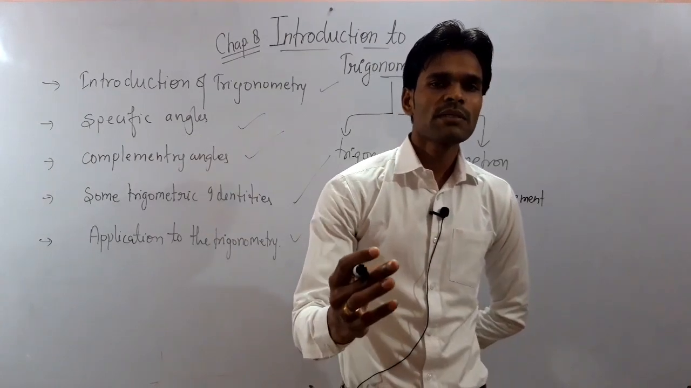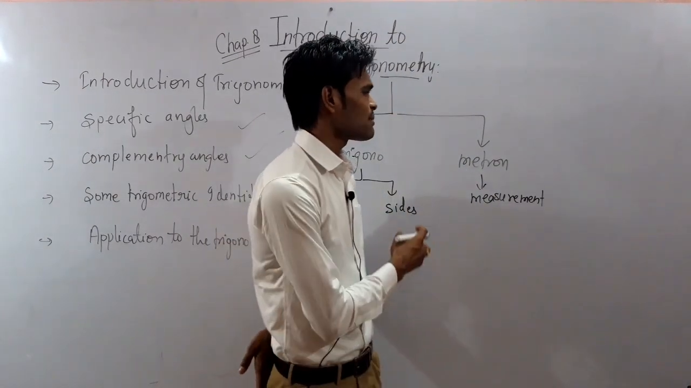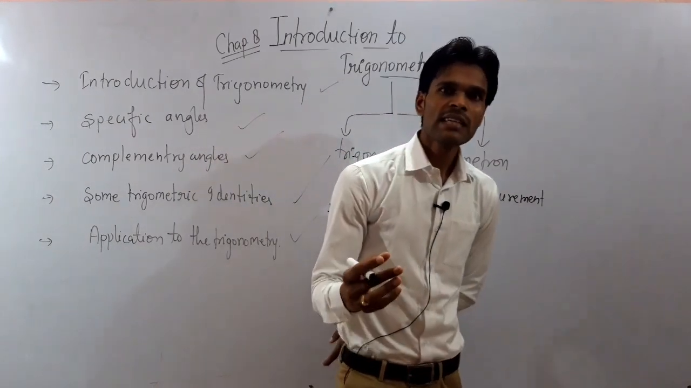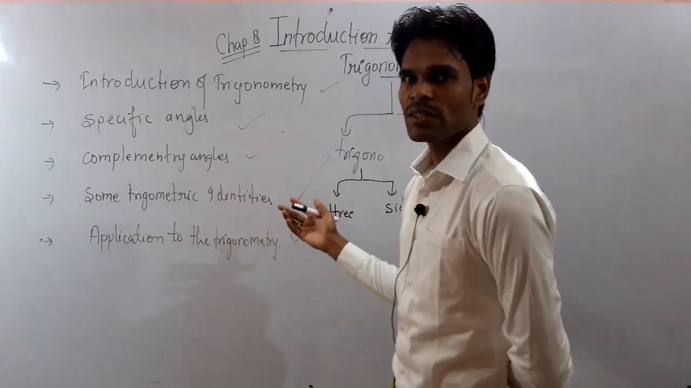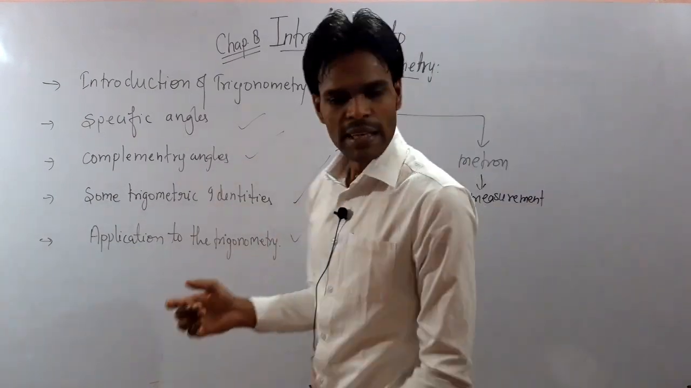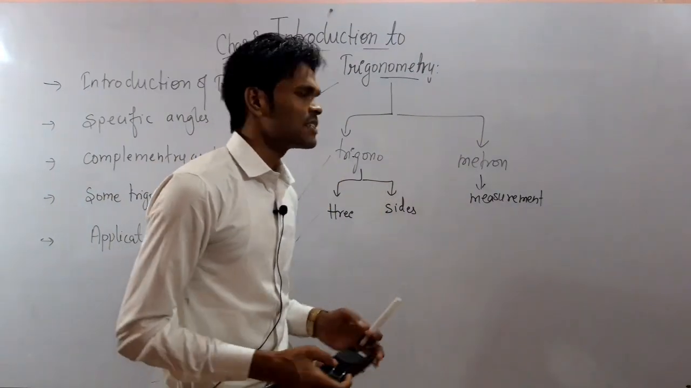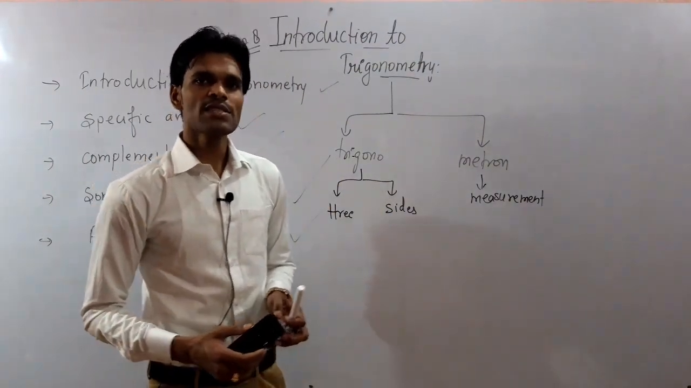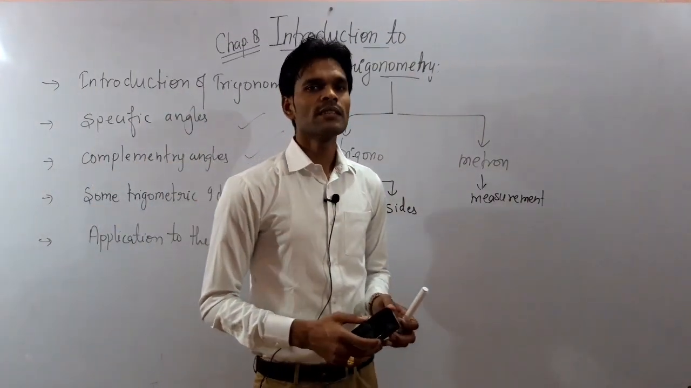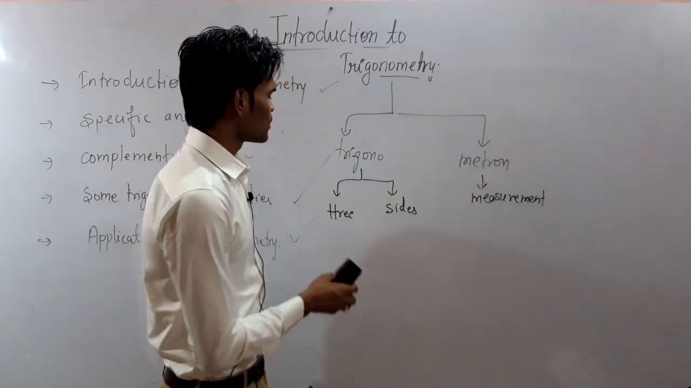So there are approximately 6 trigonometric ratios that have been told in this particular chapter that relate the sides of the triangles with their respective angles. So see here, I have told you what is the sense of trigonometry. So trigonometry is the branch of mathematics which deals with the measurement of the 3 sides of the triangle with respect to the angles.